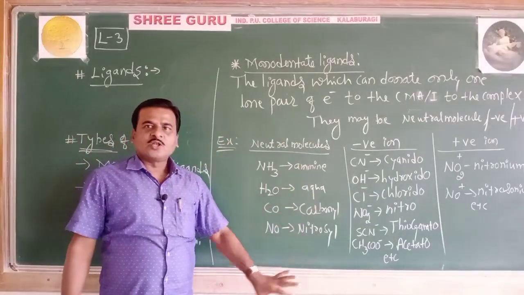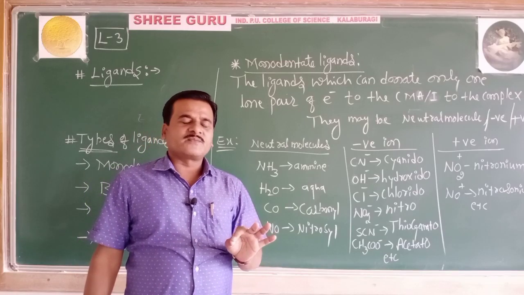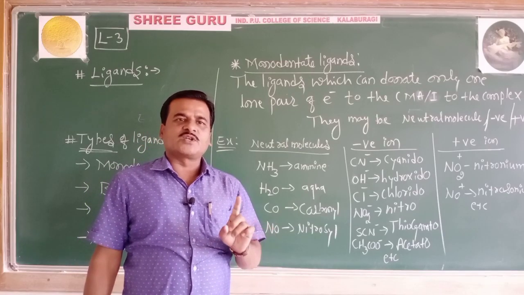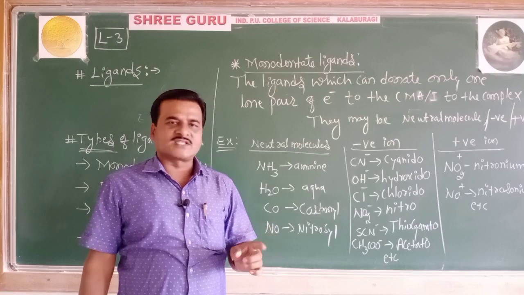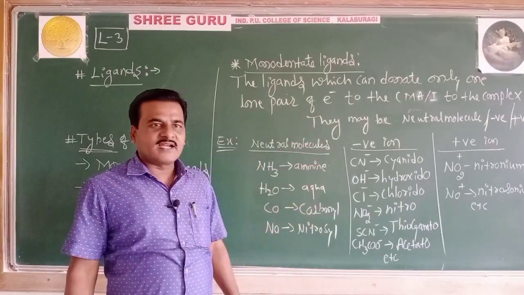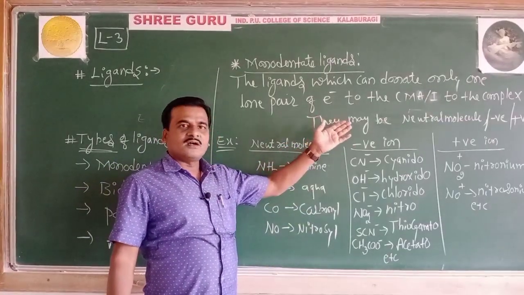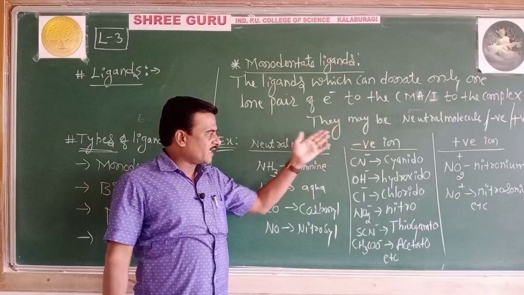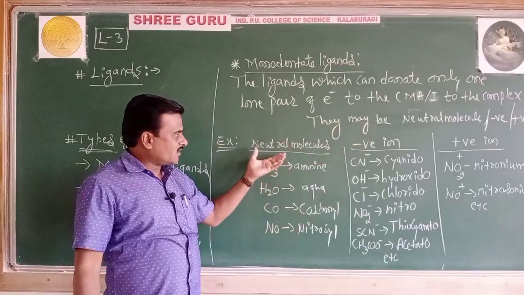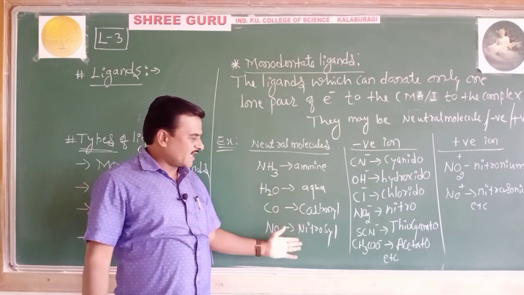Let me conclude. Monodentate ligands are the ligands which can donate only one lone pair of electrons to the central metal atom or ion. They may be a neutral molecule, a negative ion or a positive ion. Neutral ones: amine, aqua, carbonyl, nitrosyl.